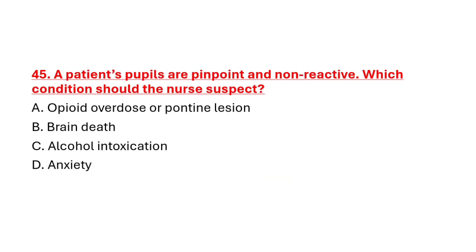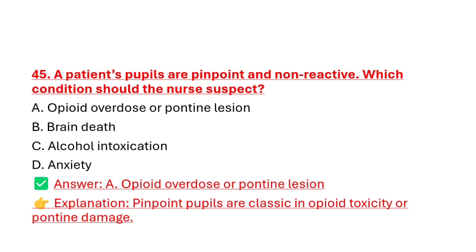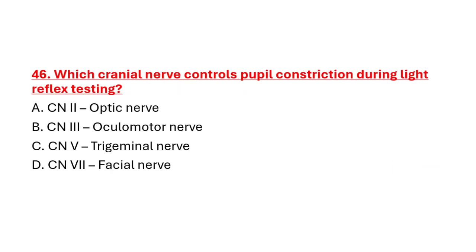Question number 45. A patient's pupils are pinpoint and non-reactive. Which condition should the nurse suspect? Option A. Opioid overdose or pontine lesion. Option B. Brain death. Option C. Alcohol intoxication. Option D. Anxiety. Correct answer is option A. Opioid overdose or pontine lesion. Pinpoint pupils are classic in opioid toxicity or pontine damage.